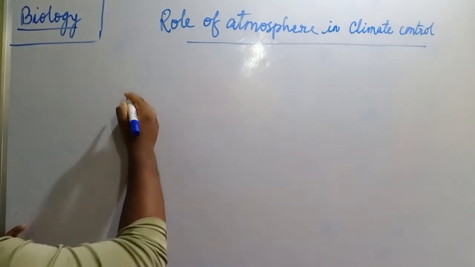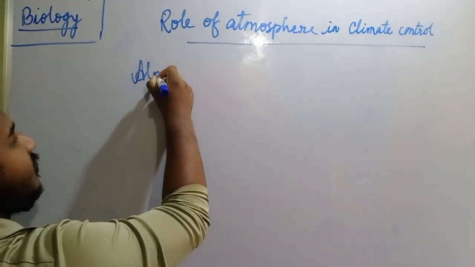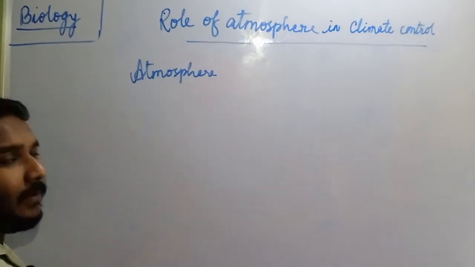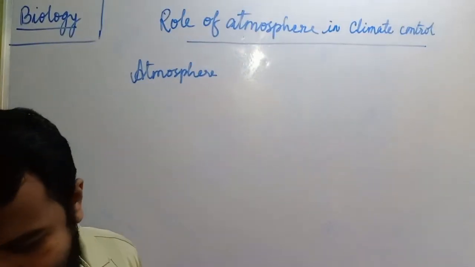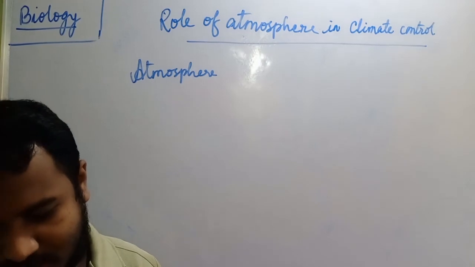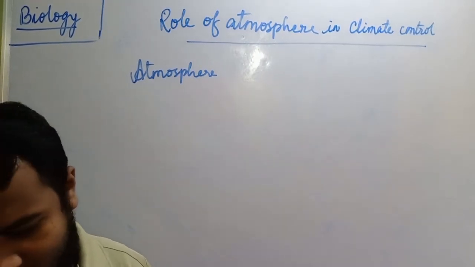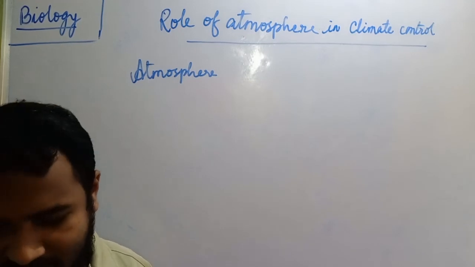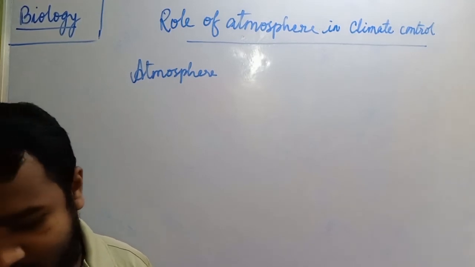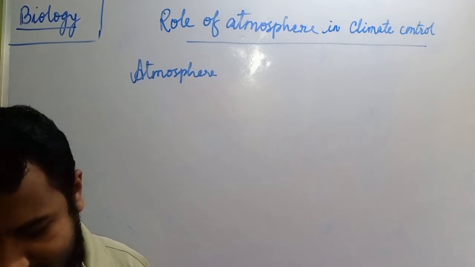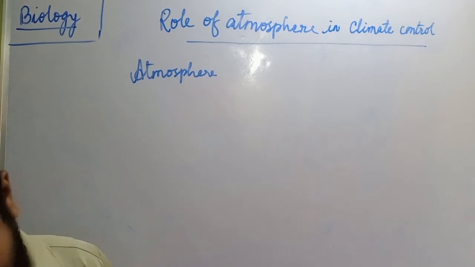Atmosphere, first, what is it doing? Atmosphere keeps the average temperature of our earth fairly steady during the day and even during the course of the whole year. Atmosphere prevents the sudden increase in temperature during the day hours, and during the night it slows down the escape of heat into outer space.